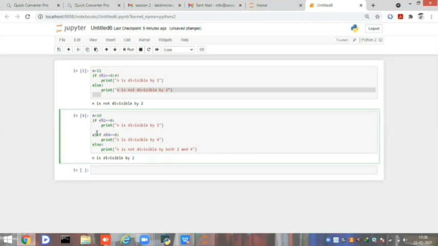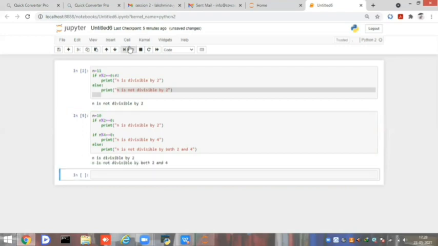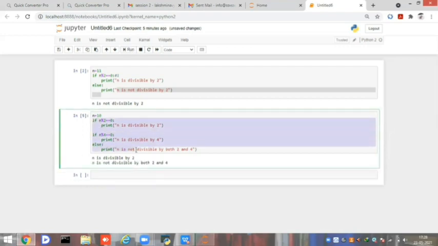What happens if I don't give elif and I give if? If I give if instead, it checks all the if conditions. First it takes 10 as the n value and checks this first if. And instead of elif, now I am giving if. What is the difference between if elif and if?